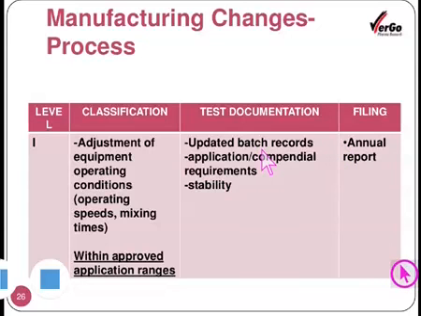The batch record is a document which is always associated with any process that has been developed. The entire process is mentioned in the batch record.